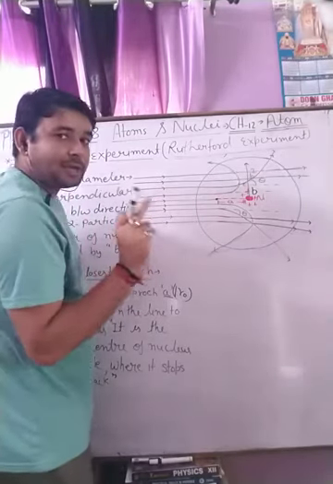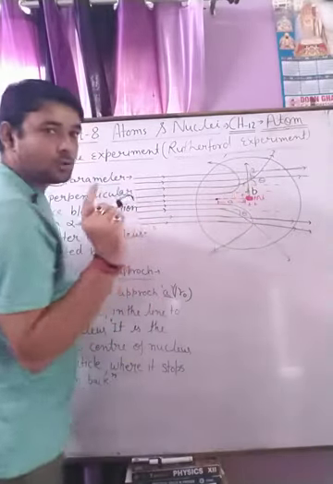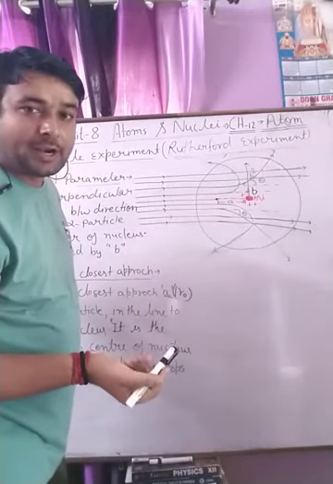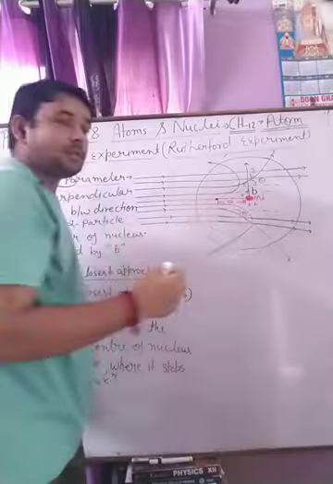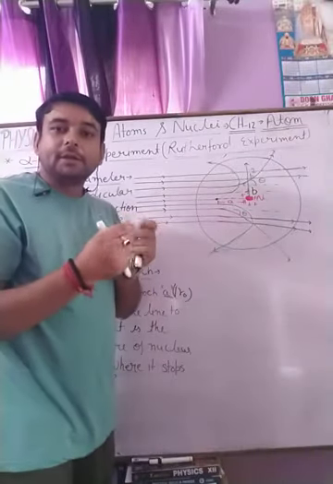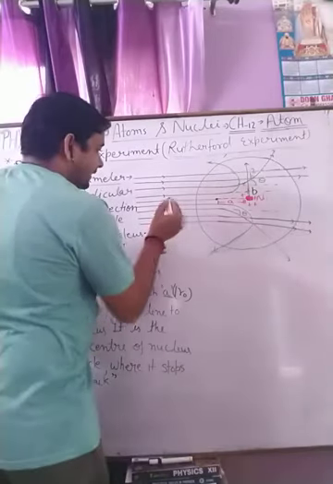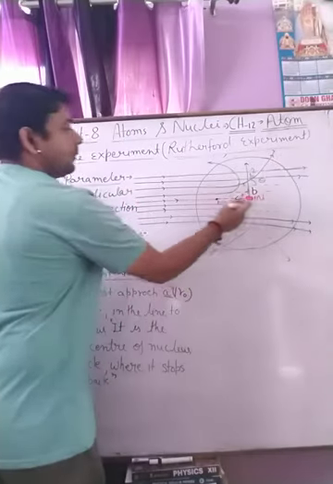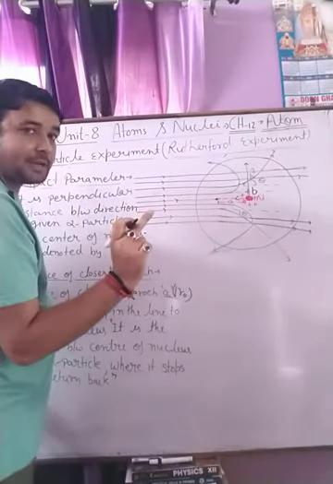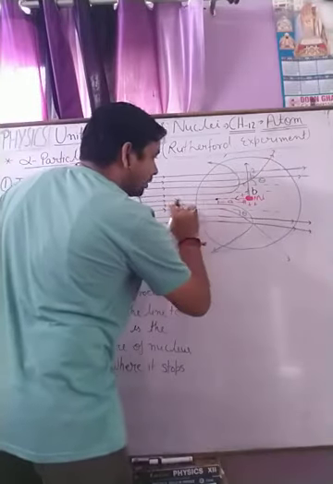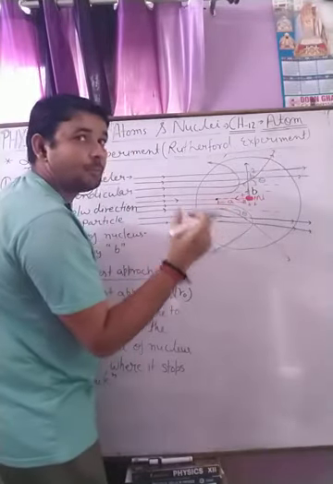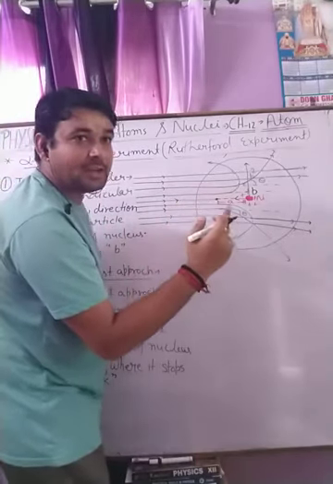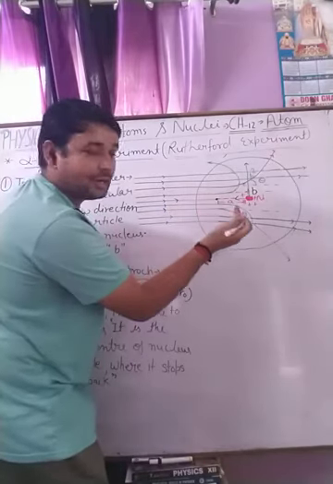We all know the alpha particle is positive and the nucleus is also positive. So when a positive particle is approaching another positive particle, the two like charges repel each other. So this charge goes towards the nucleus and the nucleus applies a repulsive force on this alpha particle, and where the maximum repulsive force is experienced by the alpha particle, it stops.